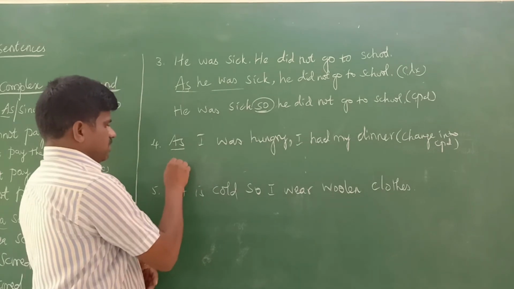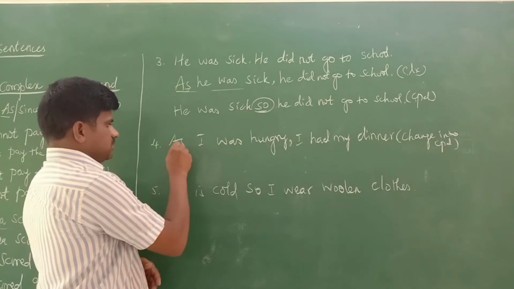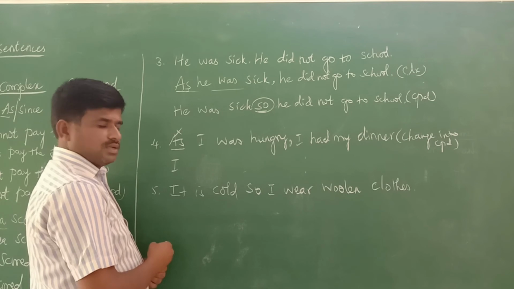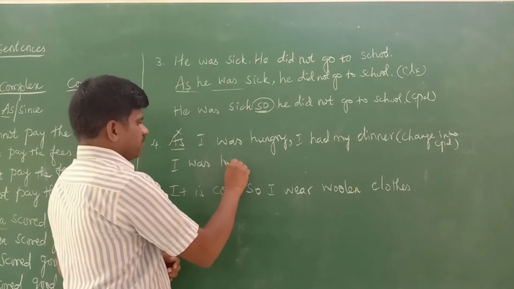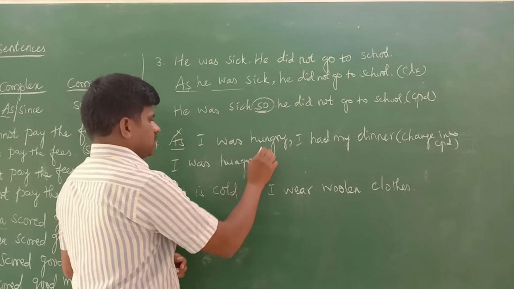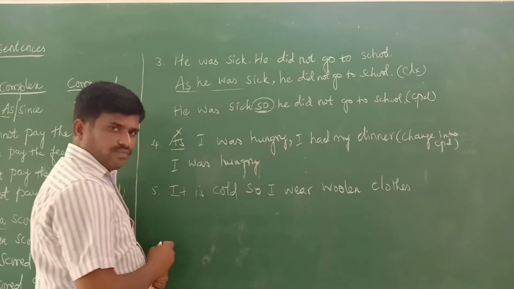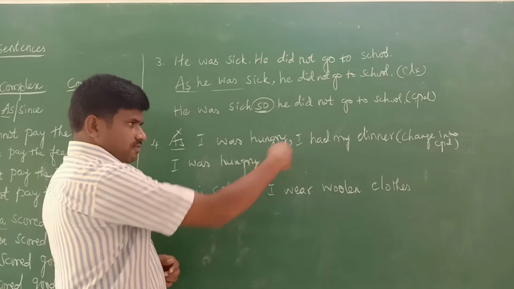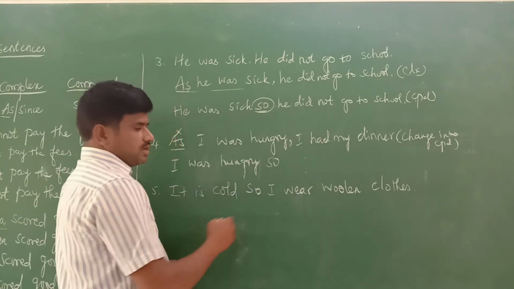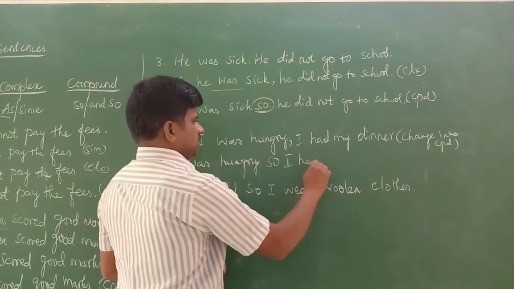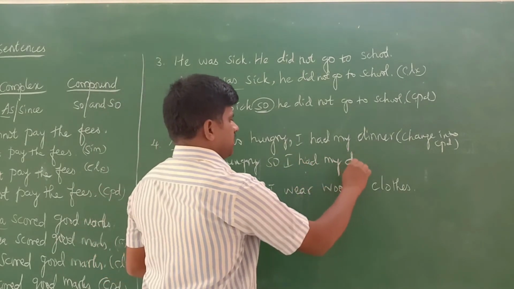Okay, now we can write this converted into compound. Very easy. We start with the subject. "As" should be removed. We start with the subject: "I was hungry." Then for the compound, what is the conjunction? Good. "So I had my dinner." That's all.